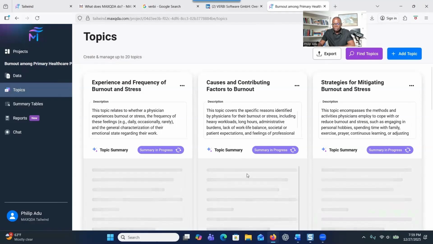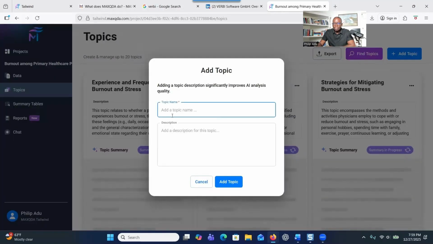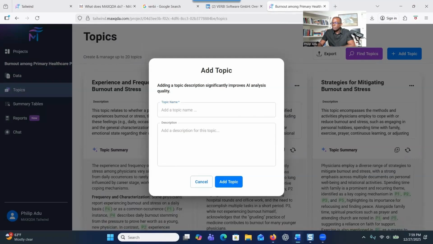So the system is generating summaries, they are in progress. As you are waiting, you can also add topics, right? So if you want to add a new topic by yourself, you can click on Add Topic, and then you can bring a topic that you are interested in. So let me see whether I have any topic that I want to explore.